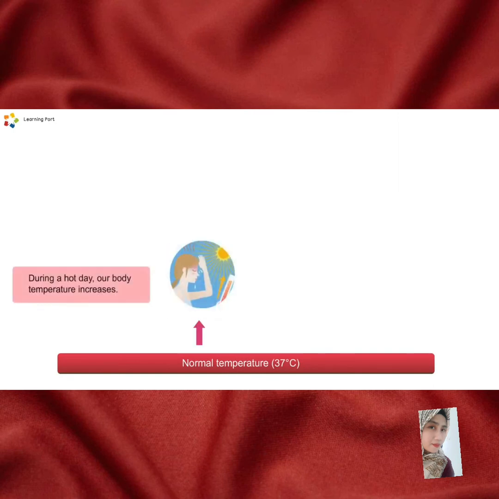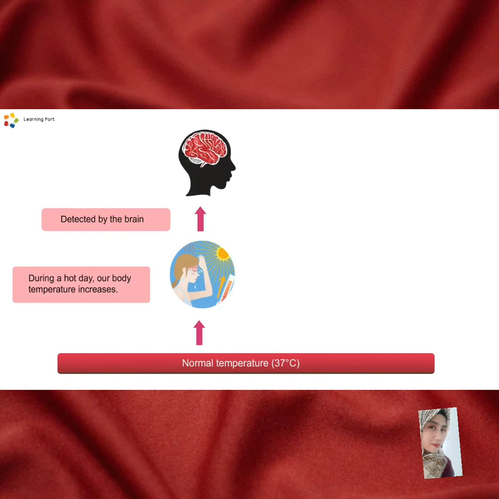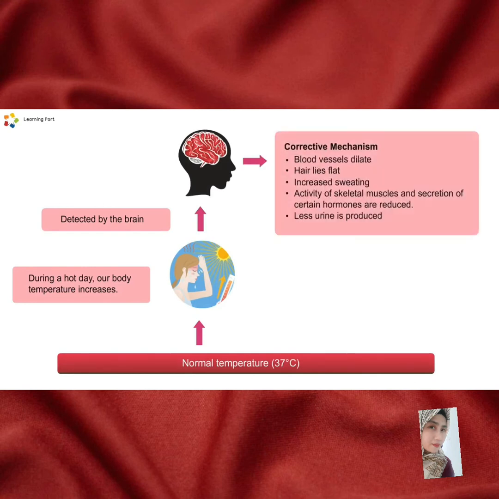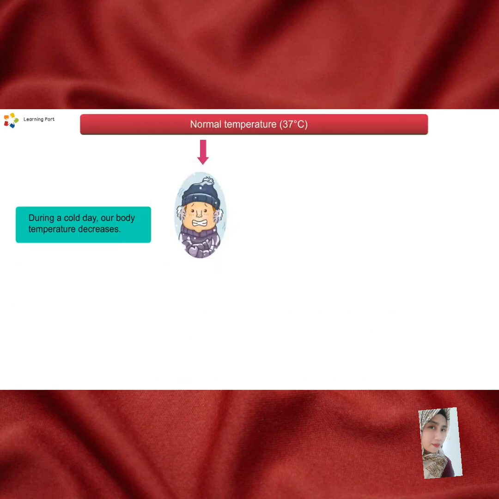What happens during a hot day? Our body temperature will increase. Now, the brain will detect it and a corrective mechanism will take place. How? Blood vessels dilate, hair lies flat, sweating increases, and the activity of skeletal muscle and secretion of certain hormones are reduced. Now, less urine is produced.